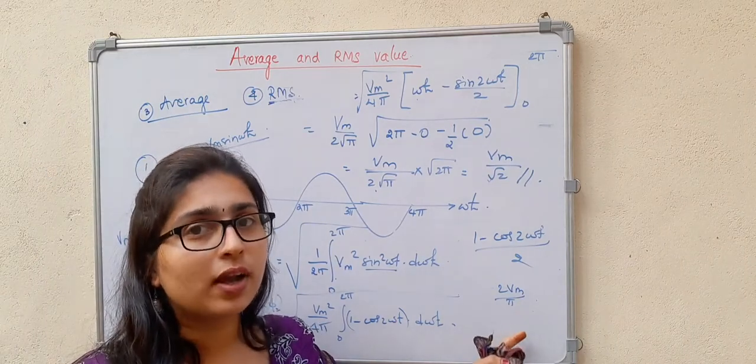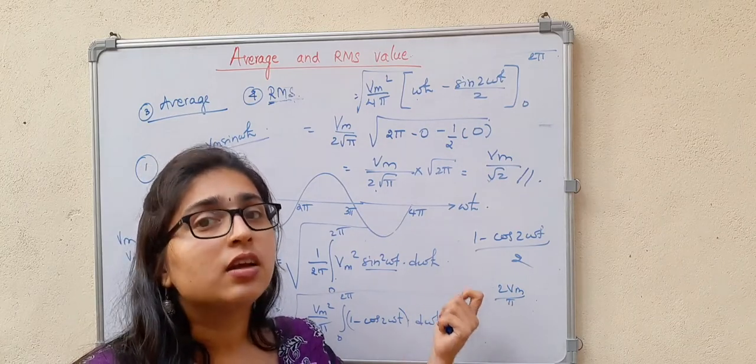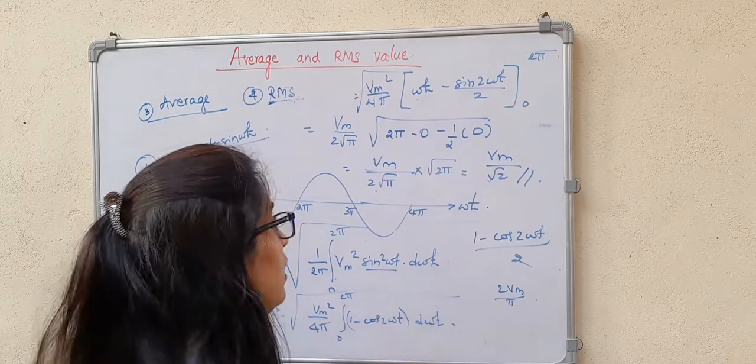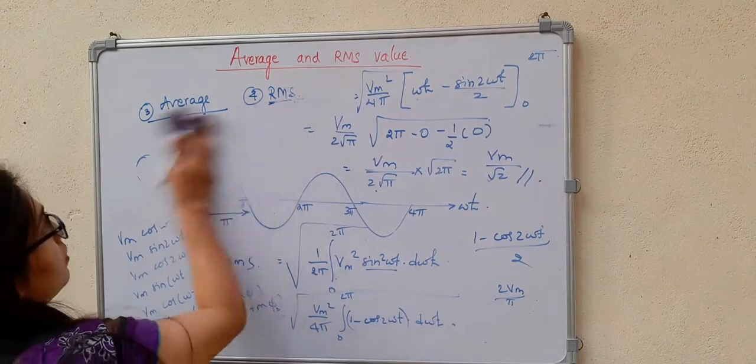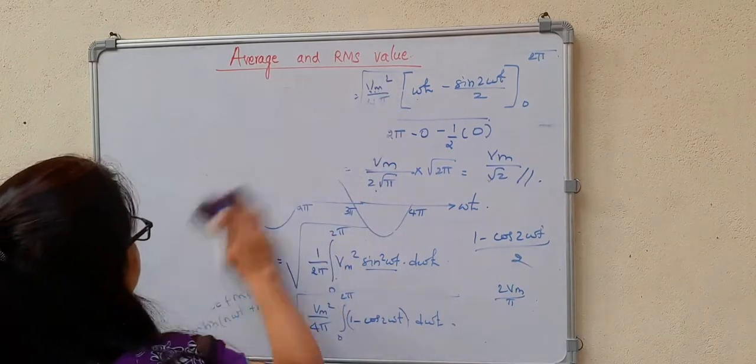So the average value is nothing but the sum of all the instantaneous values during the complete cycle. Next, let us take a square wave.